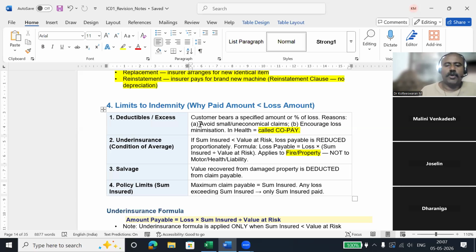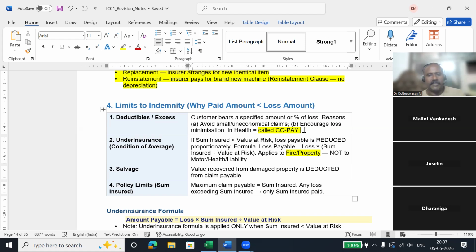They keep this to avoid very small uneconomical claims. See, if everybody is going for very small claims, the administrative cost will be more than the claim. 1,000 rupees and all, if you are going and claiming, then for underwriting, for claims investigator, there is some person like a surveyor. Surveyor needs to come and evaluate whether the claim is true.